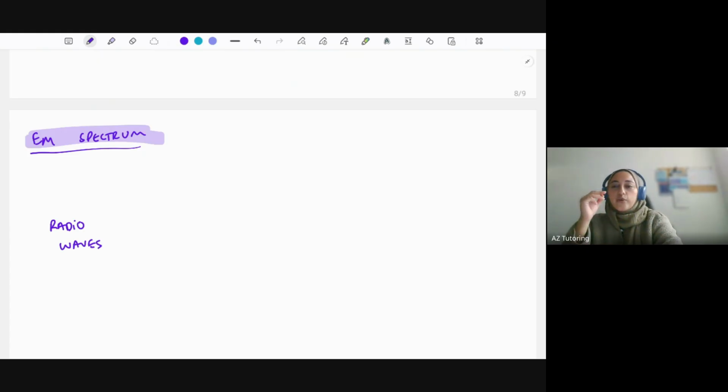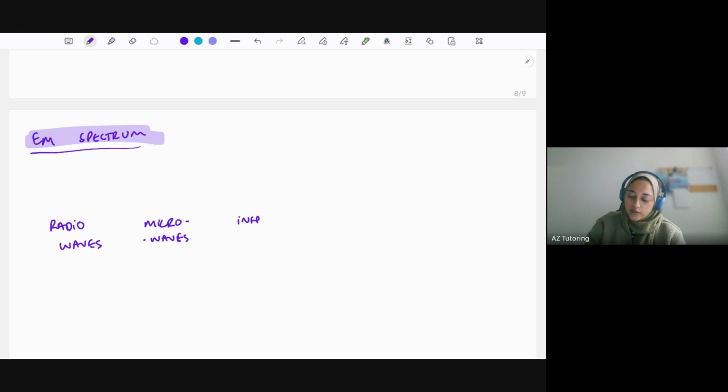So it starts off with radio waves. Radio waves is essentially how the radio works. So when you put the radio on in your car, that signal is essentially coming from a radio station that's come into your car, which is why you can hear the radio. After radio waves, you've got microwaves, which isn't just used for warming food, by the way. Microwaves are also used within data transfer as well.